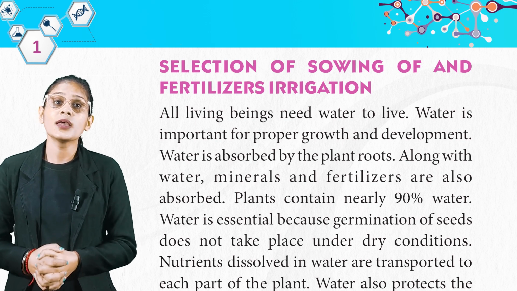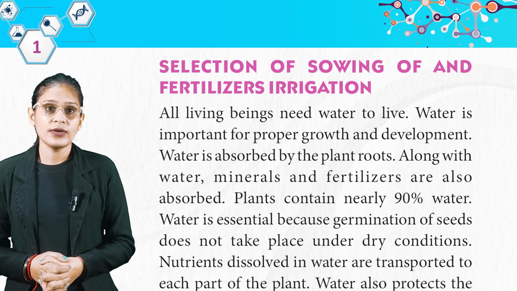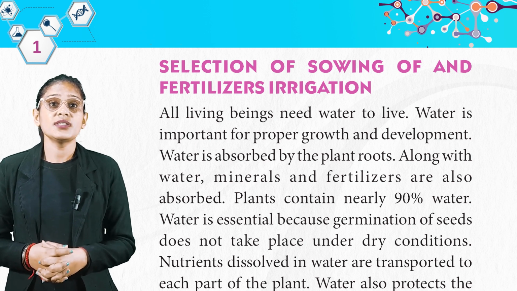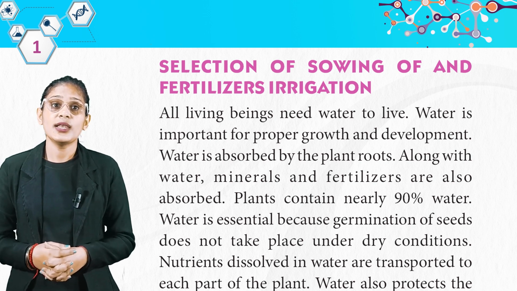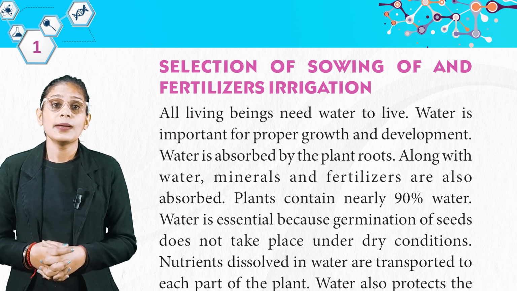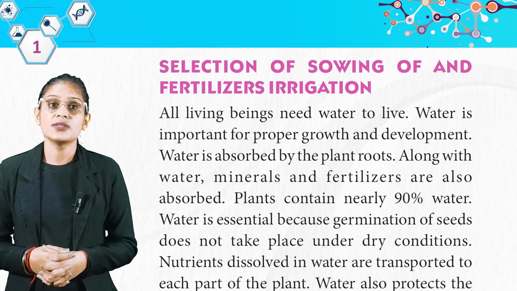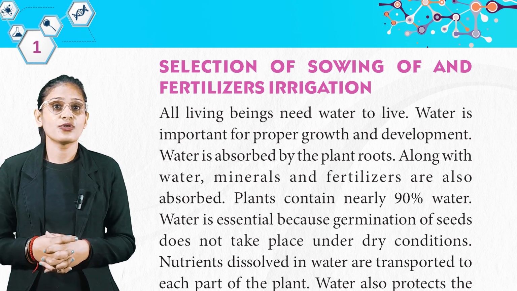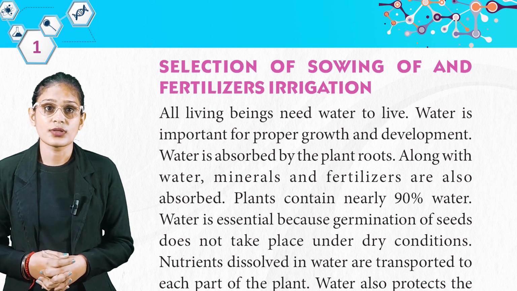Now we have all living beings need water to live. Water is important for proper growth and development. Water is absorbed by the plant roots. Along with water, minerals and fertilizers are also absorbed. Plants contain nearly 90% water. Water is essential because germination of seeds does not take place under dry conditions.